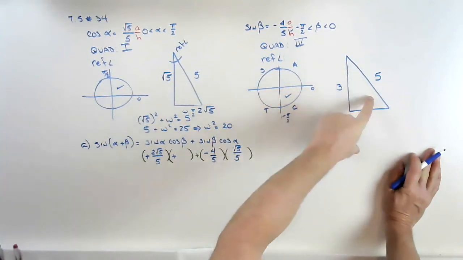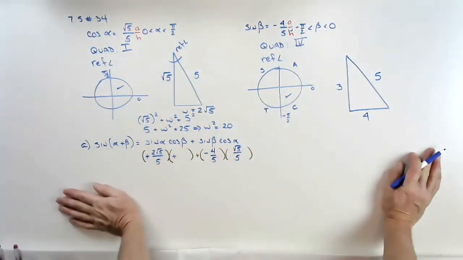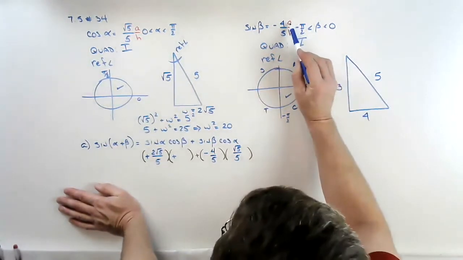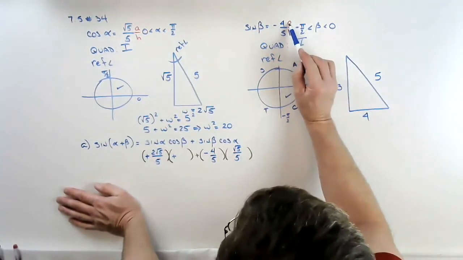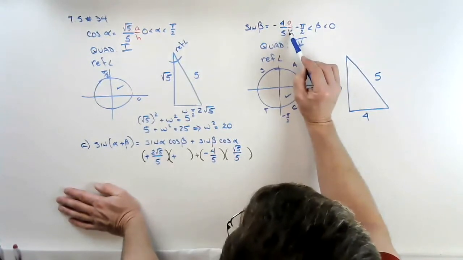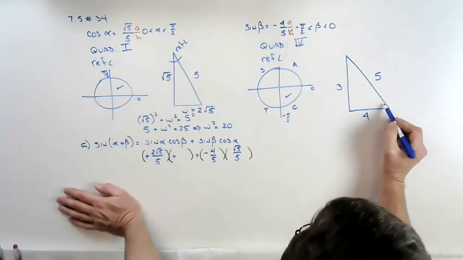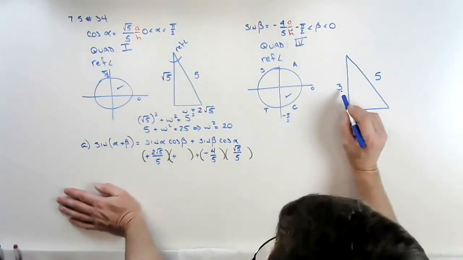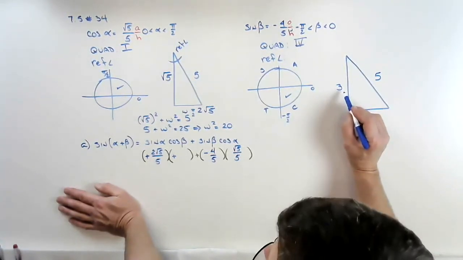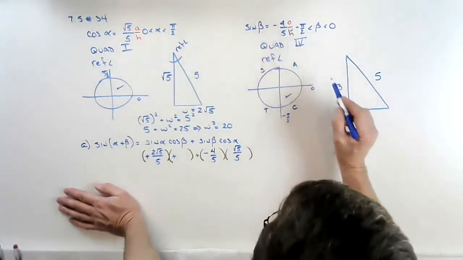Now, which of these 2 acute angles is going to be my reference angle? Well, it's the one that satisfies the condition that the opposite side is 4 and the hypotenuse is 5. So I look at this angle right here and I say, well, the opposite side here is 3. That's wrong. It's supposed to be 4.